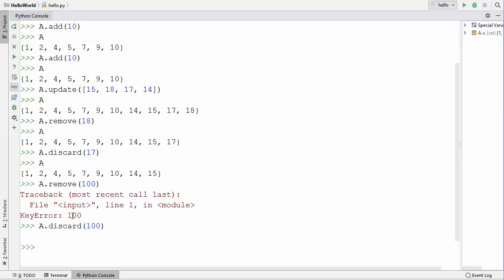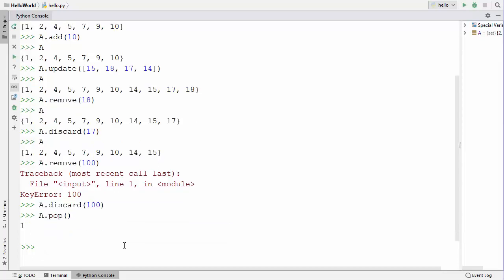So remove throws an error when an element is not there, but discard doesn't throw any error. It's not going to do anything if the value is not there in the set. Now there is a pop method also you can use with set. So I can use this pop method and then press enter, and what it's going to do is it's going to remove any random element from your set.